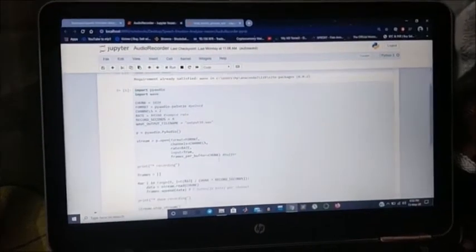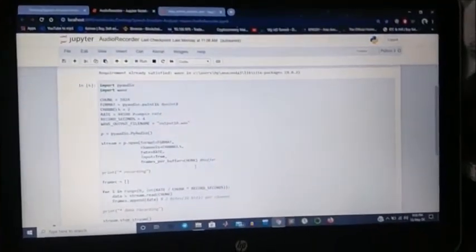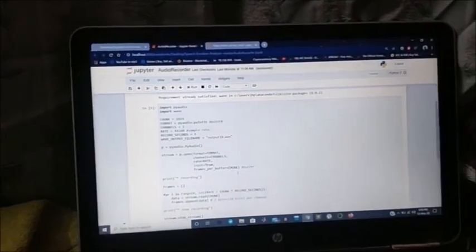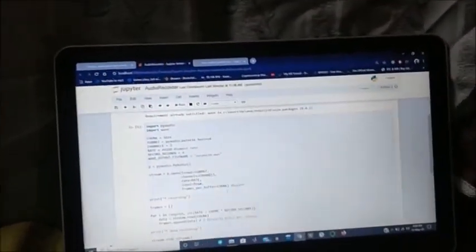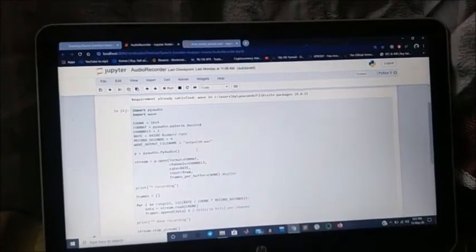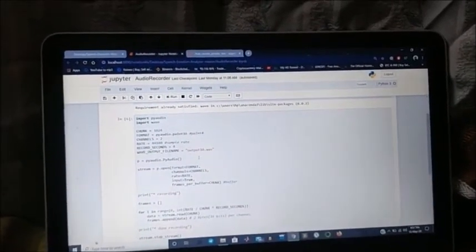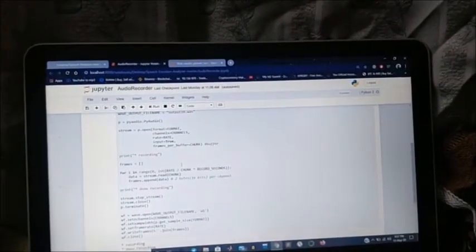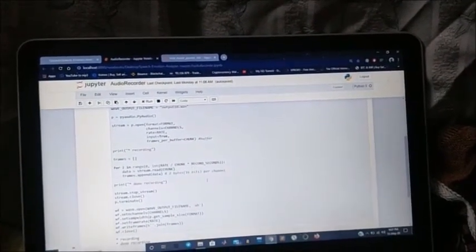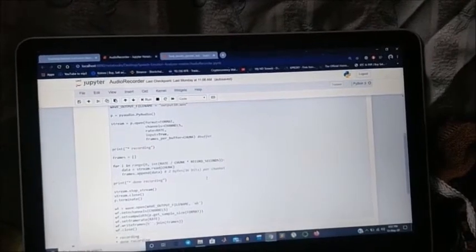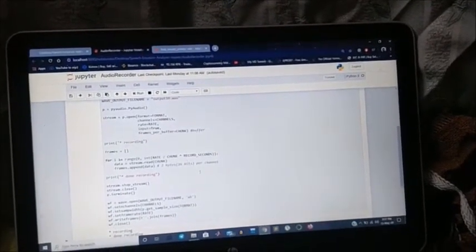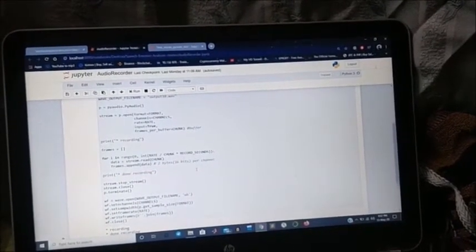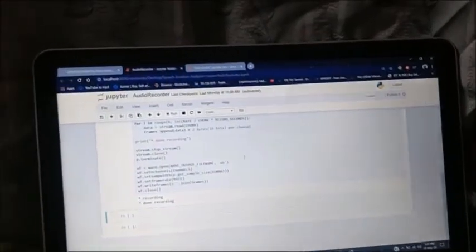Both are imported, along with the chunk size, the channel, and the rate, and the record seconds is 4 seconds, and I've named the file output10.wav, which I'll show you in the folder. I'll provide a prompt as recording, and after 4 seconds it ends automatically and completes the recording. I'll show how it's going to be.